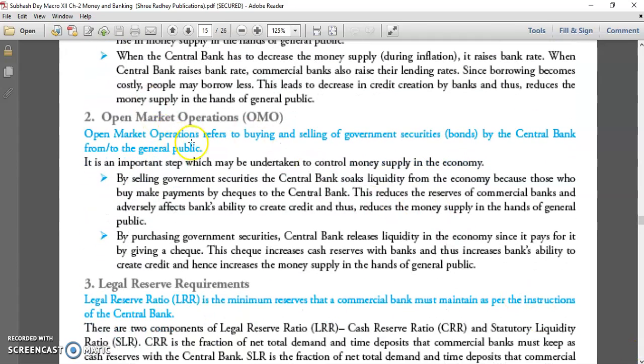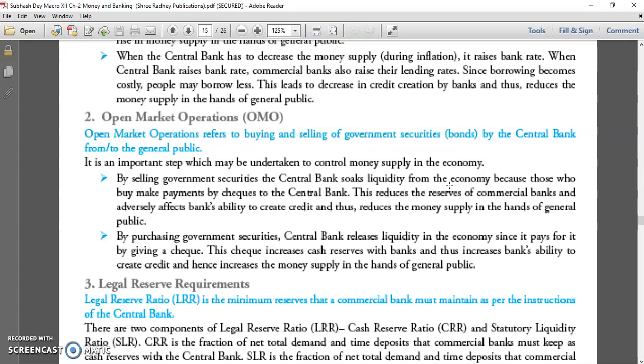Next is open market operation. Open market operation refers to the buying and selling of government securities by the central bank from the general public. This is another tool the bank uses, because it relates directly to the money supply. That's why it comes under quantitative measures. Open market operation means the bank enters the market and channels the system. By selling government securities, the central bank soaks liquidity from the economy. Once RBI enters the market, it sells government securities. Government securities means where a fixed rate of interest is there.